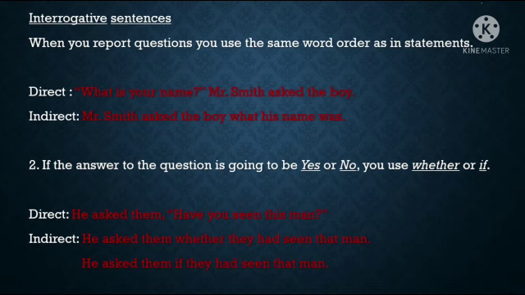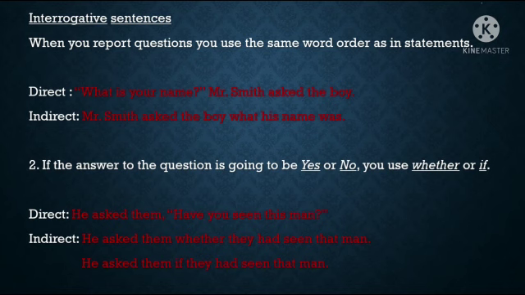He asked them, "Have you seen this man?" We may have two answers for this question. The possible answers are yes, I have seen, and the other answer is no, I haven't seen. So this is a yes or no question. So when you change this question into indirect speech, you have to use whether or if.